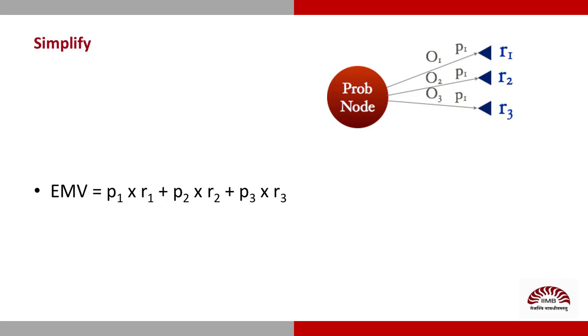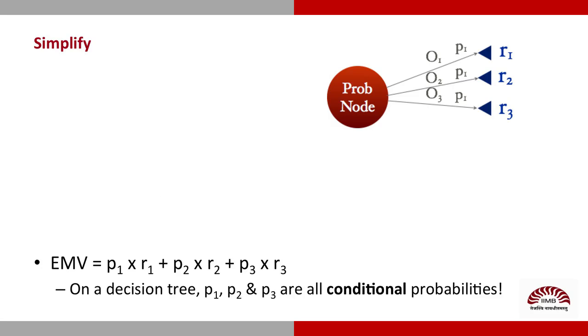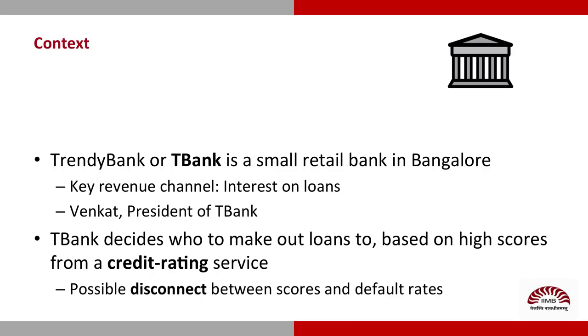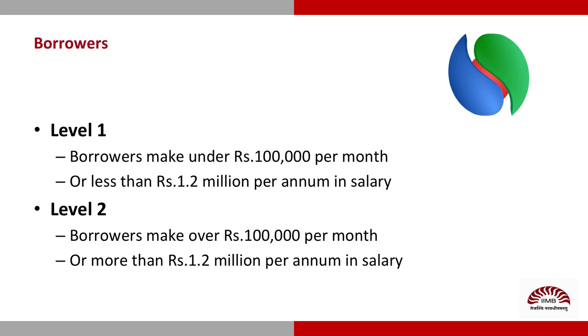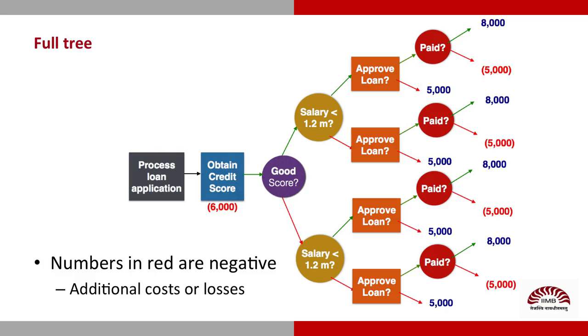For this probability node with payoffs at the tips, we calculate EMV as P1 times R1 plus P2 times R2 plus P3 times R3. One important point worth noting is that P1, P2 and P3 are conditional probabilities. They are subject to the decision path that was chosen to arrive at that node. Let's use the banking example to explain the idea behind the decision tree. Every borrower would have traveled along one of the many paths on that tree.